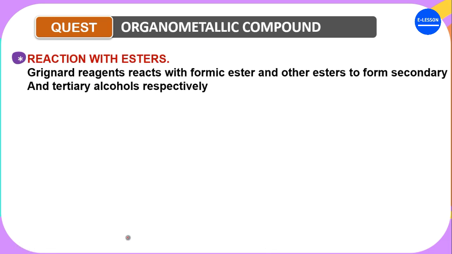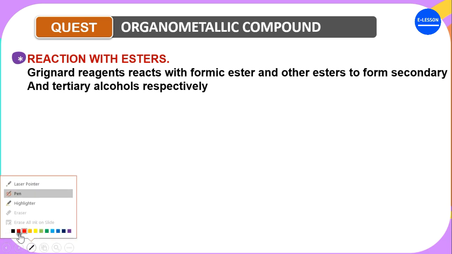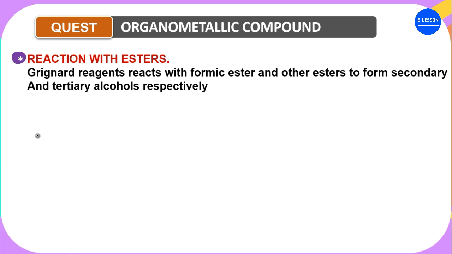Grignard reagents react with formic esters and other esters to form secondary and tertiary alcohols respectively. Now, the procedure here is quite tasking, but let's go through it together. Let's say this is an ester. Of course, we know this is an ester.